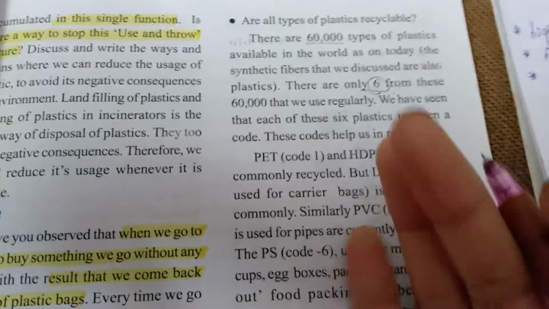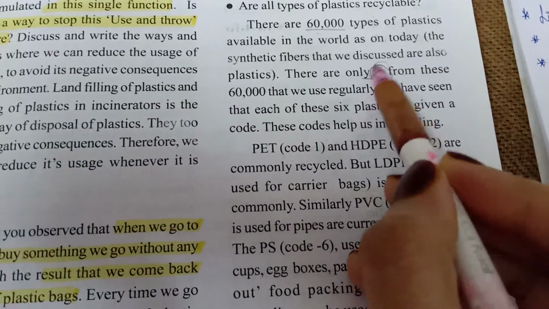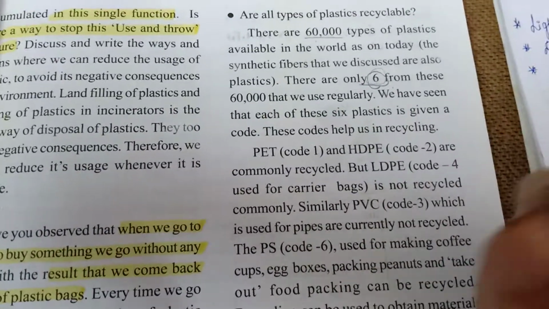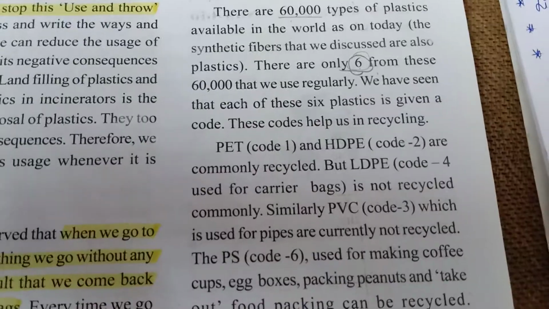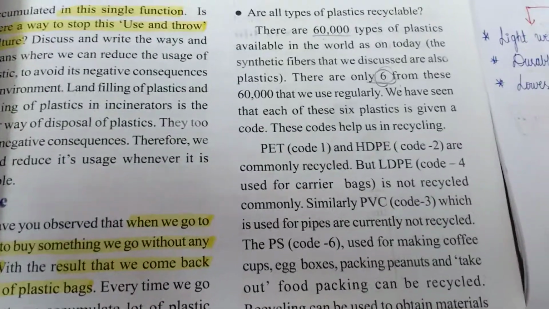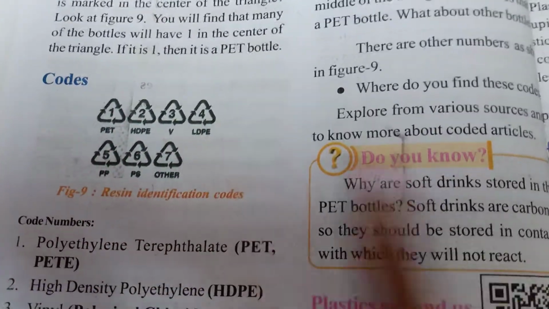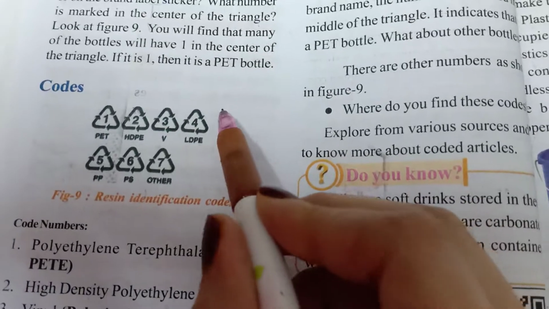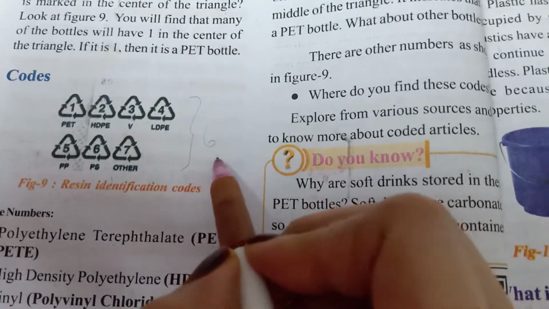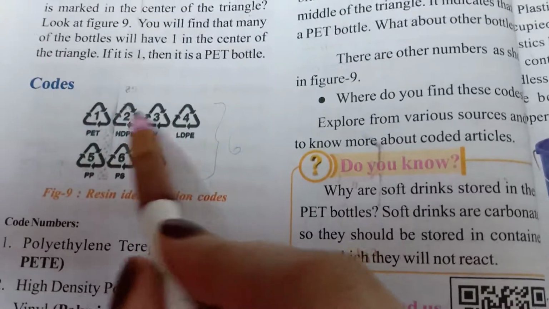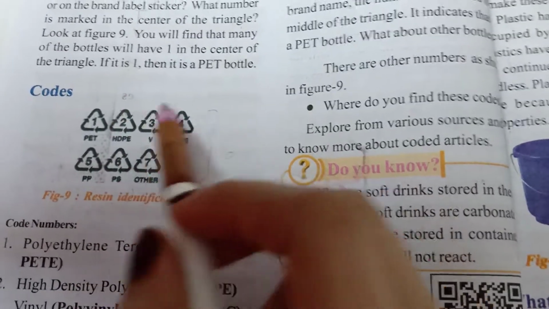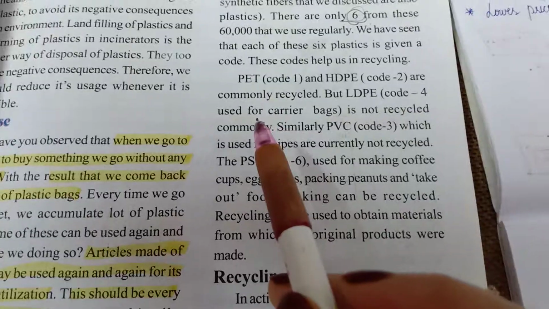And we have already seen that these 6 plastics have been given a definite or particular code in our last session, that is the code that helps in recycling. Remember, here these are the 6 codes. These are the 6 plastics which we use in our daily life regularly, and they have been given a particular code. This code will help in recycling those plastics. As you all know,